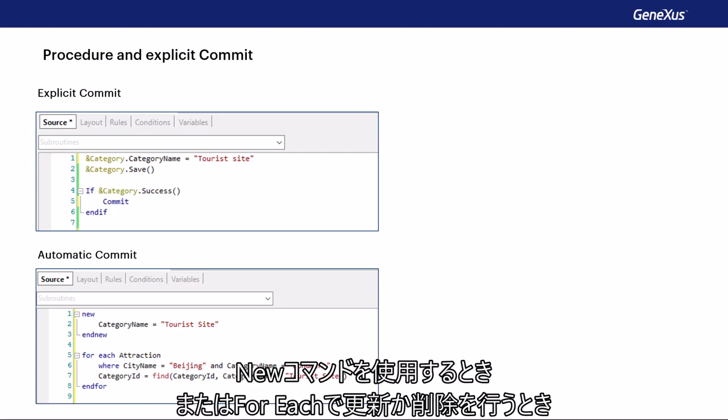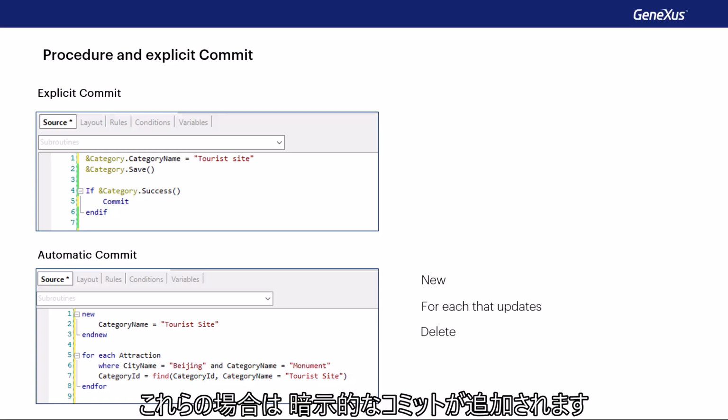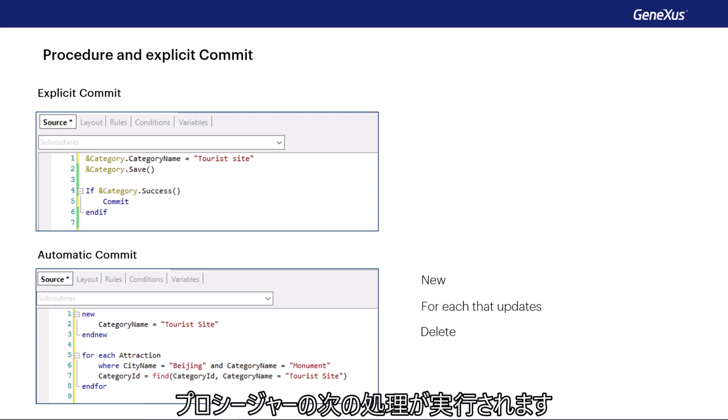Genexus realizes that it has to access the database within a procedure when using the new command, or for each to update or delete. In these cases, it adds the implicit commit. Otherwise, it doesn't understand that there's a database access, and that's why the following is done in a procedure.